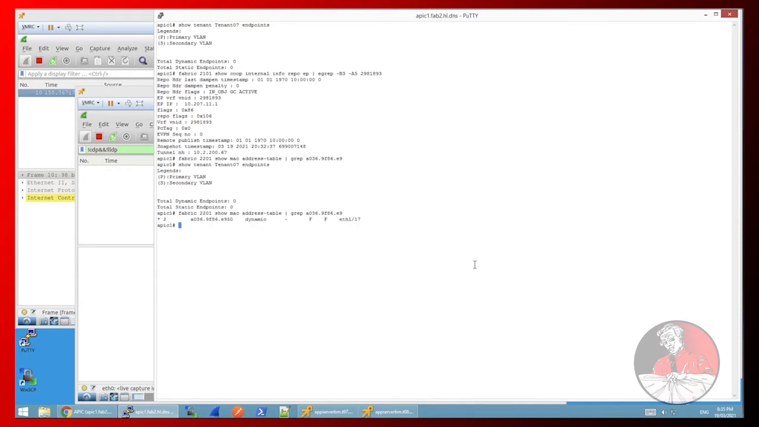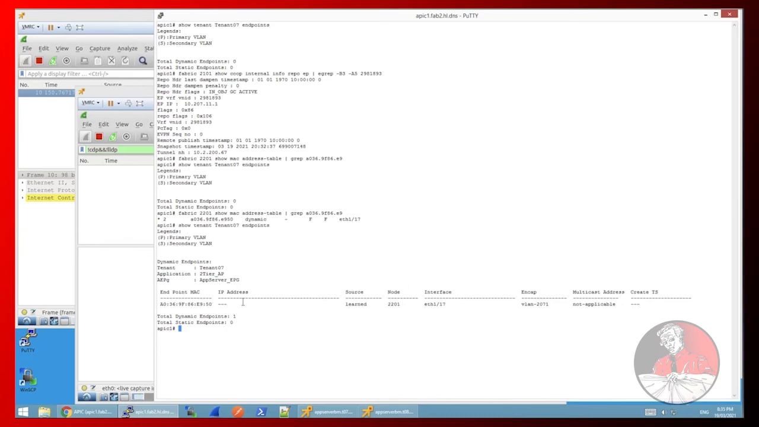We should see a MAC address pretty soon. So there it is. Let's go and have a look at these endpoints again. So it's taken a little while to learn, but sure enough, here it is. Here's the MAC address that we expected to see. And if we query the COOP database, then we should see that MAC address there as well.